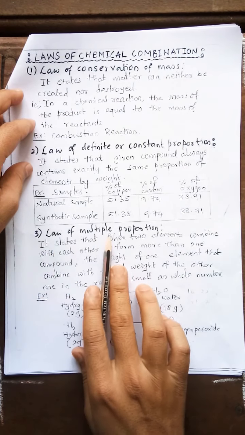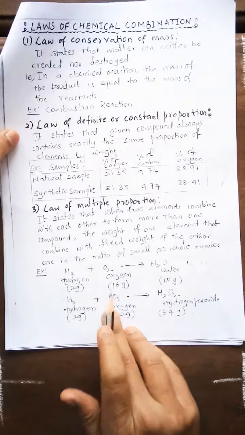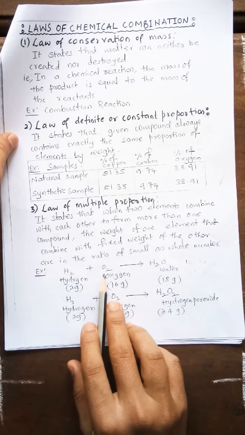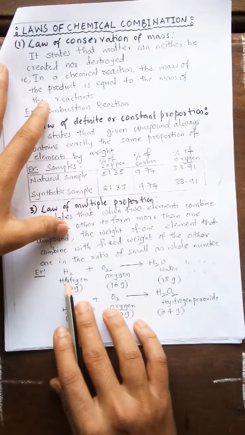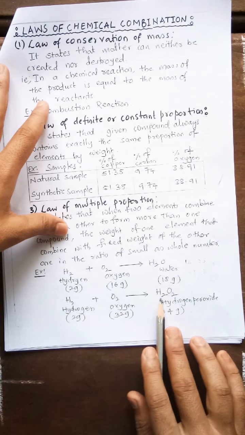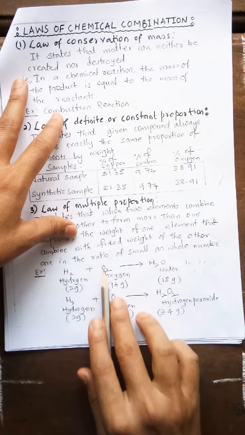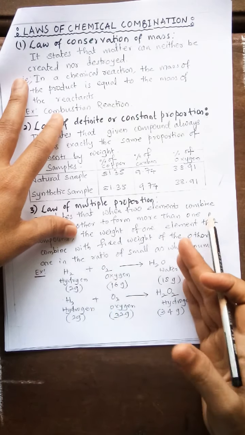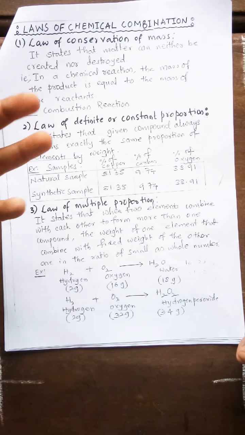Next, the law of multiple proportion. Here is an example. See, my dear students, H2 and O2 give water. There are two possibilities: H2 and O2 combine to give water, H2O, or H2 and O2 combine to give H2O2. See here, the same reactants, but at the end we get a different product. There is a multiple proportion.